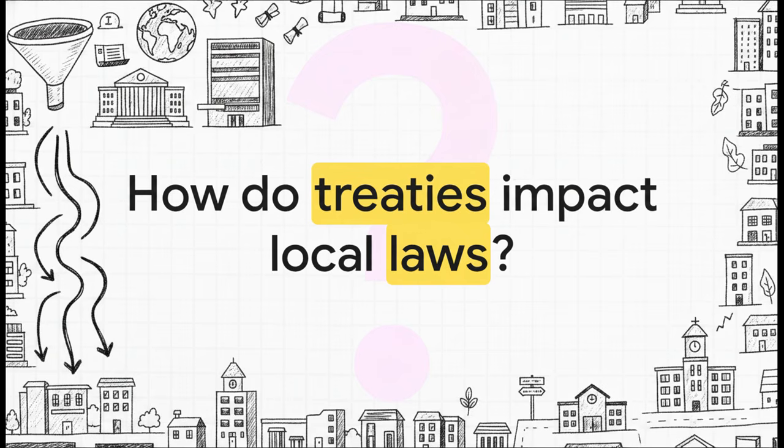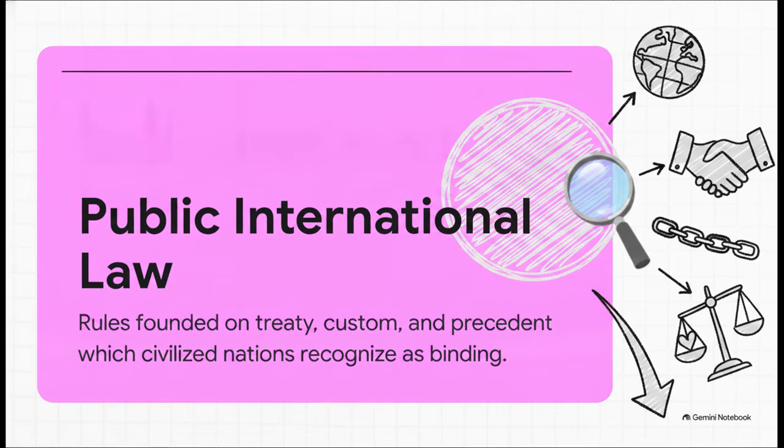It's really easy to think of international law as something that only happens in far-off places like Geneva or at the UN, completely disconnected from our daily lives. But the core question we need to answer today is how these massive international obligations actually trickle down. Like, how does a single signature on a global convention legally bind a local city council? To understand that trickle-down effect, we first need to define the absolute macro layer of our legal ladder.